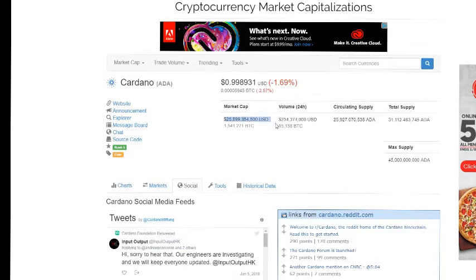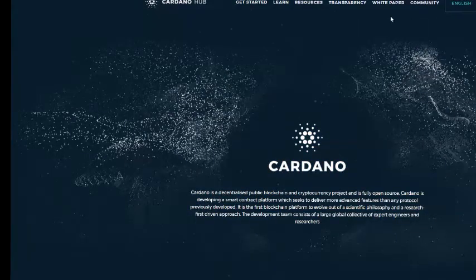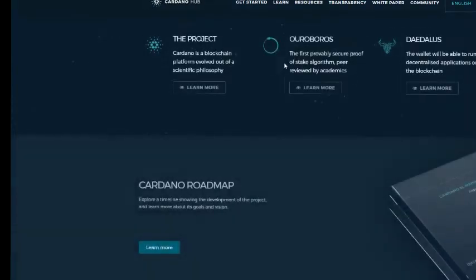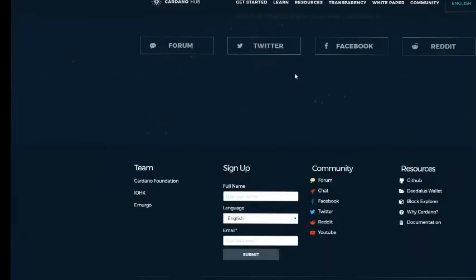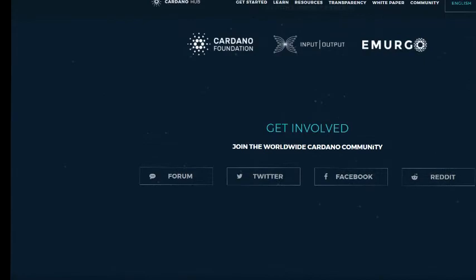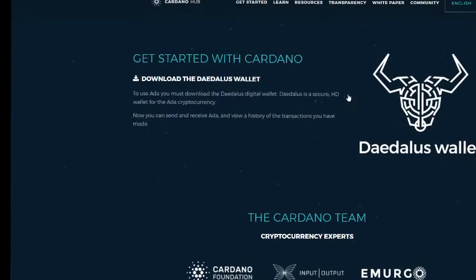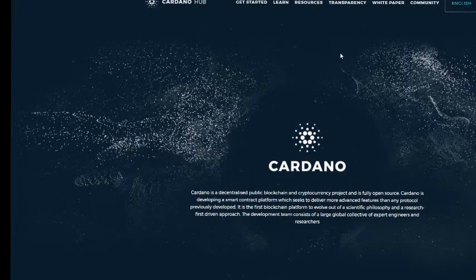Roadmap, white paper, are they hitting their deadlines, the team behind it? All this stuff can be found on a company's website, and should be. If a company doesn't have a white paper, generally stay away from it. It's probably a scam. You want to make sure that all the people are legitimate, that they have LinkedIns, they have social media, that they are real people. You want to make sure they have a wallet. Some cryptocurrencies don't have a wallet initially. They're in the process of making one, but most cryptocurrencies should have a general wallet, and hopefully that would be in their roadmap. So keep that in consideration as well.